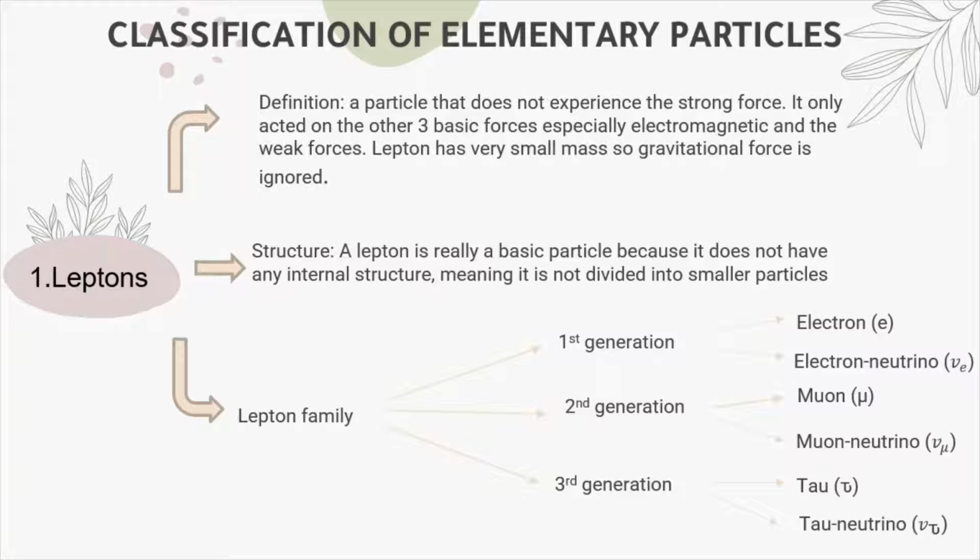Lepton family: it has 3 generations. For the first generation, we have electron and electron neutrino. For the second generation, muon and muon neutrino. And for the third generation, tau and tau neutrino.